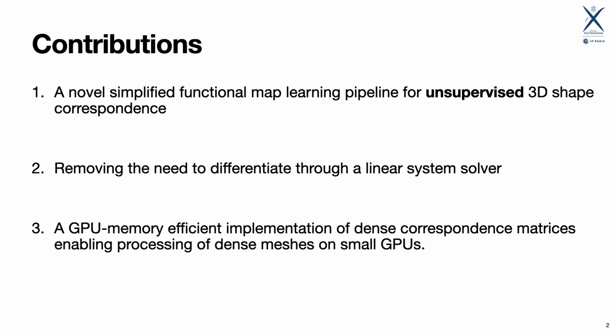In this work, we present a novel functional map learning pipeline for unsupervised 3D shape correspondence. Without decreasing performance, we remove the requirement of standard pipelines to differentiate through a linear system, which can be unstable in some cases. Finally, we provide a memory-efficient implementation of dense correspondence matrices, which enables us both to process very dense meshes and to compute several of these matrices in parallel.